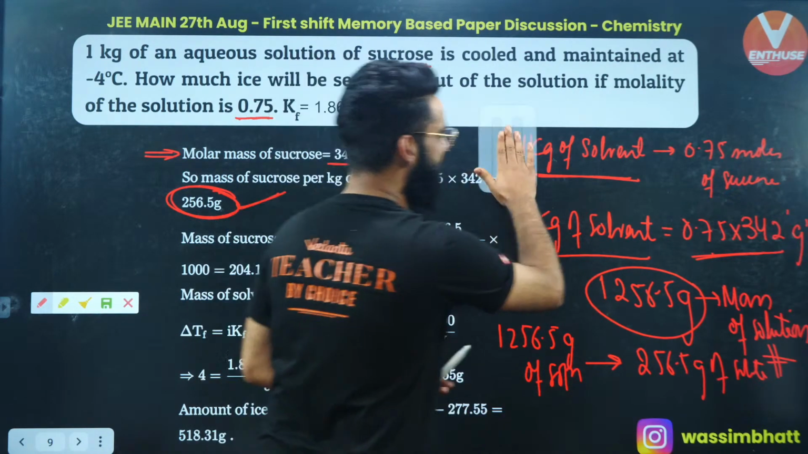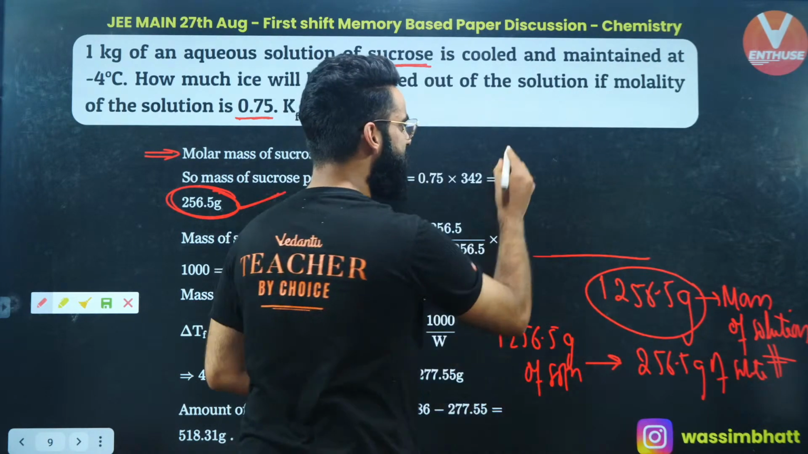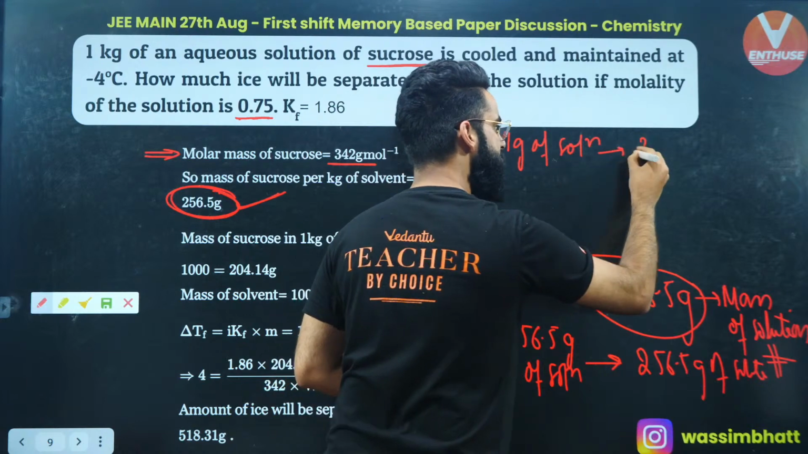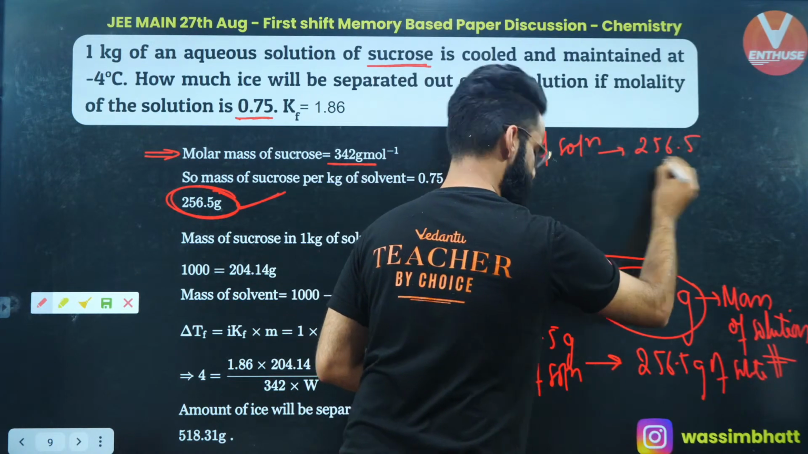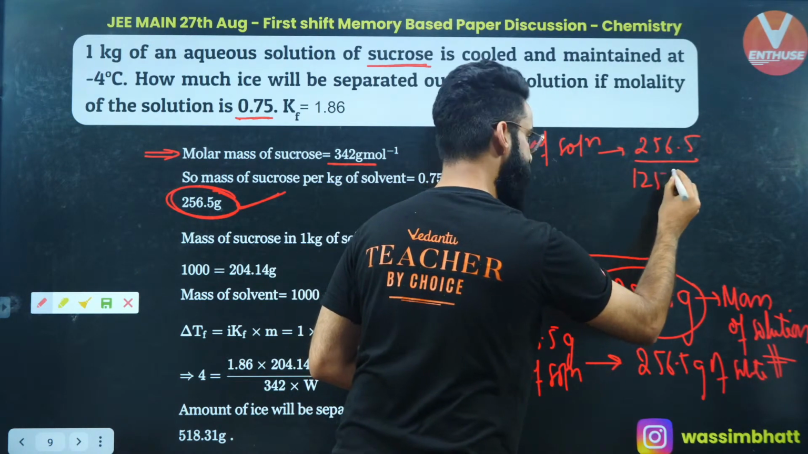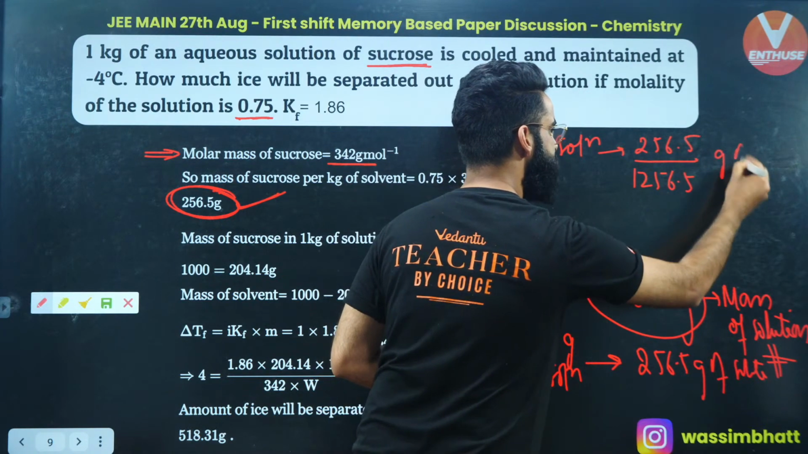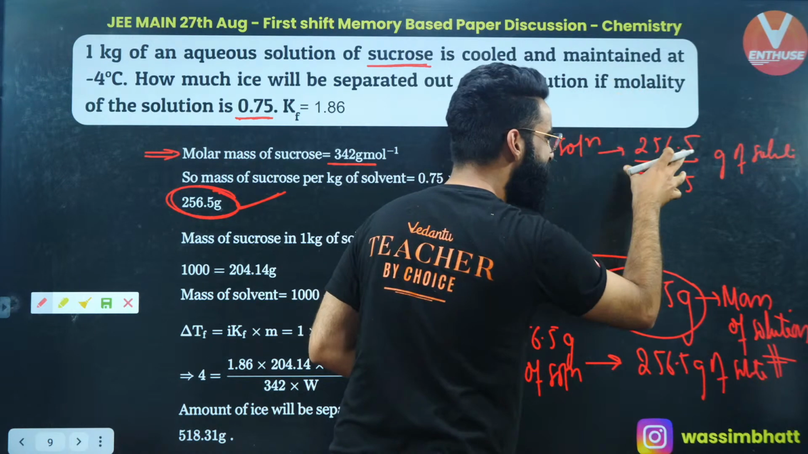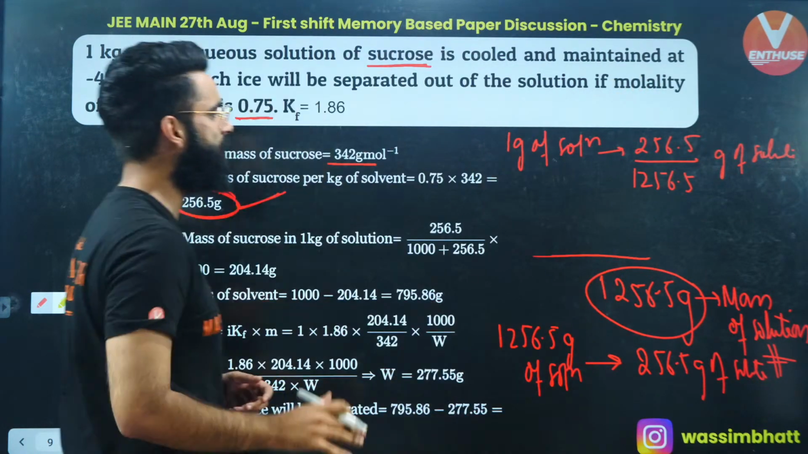So I'll say something like this. Let me erase this part. 1 gram of solution contains 256.5 divided by 1256.5 grams of solute. Right? So basically these are the grams of solute present in 1 gram of solution, right?